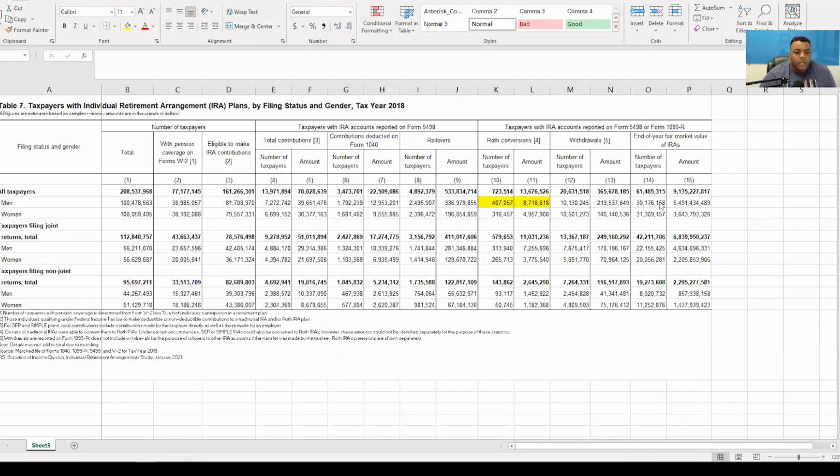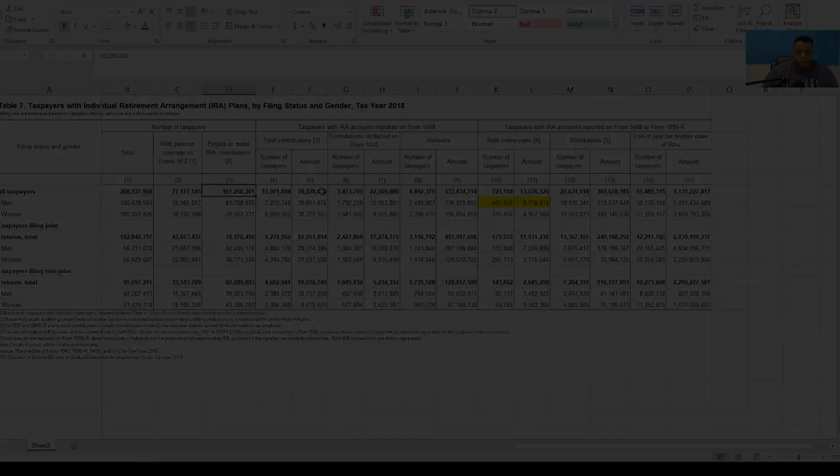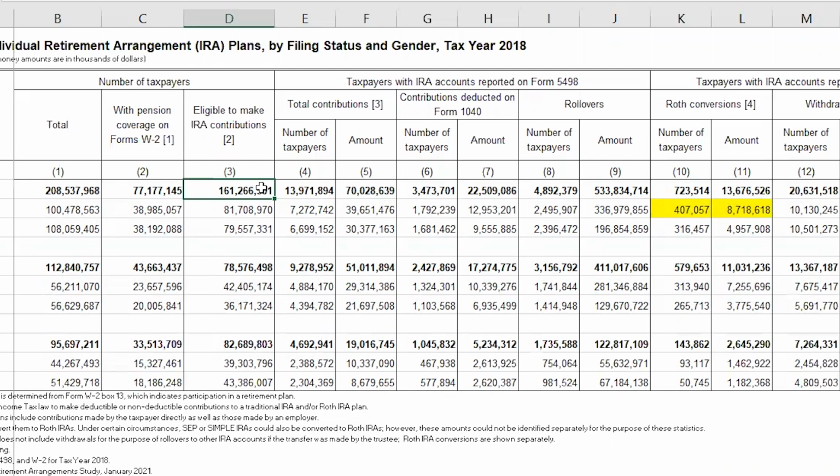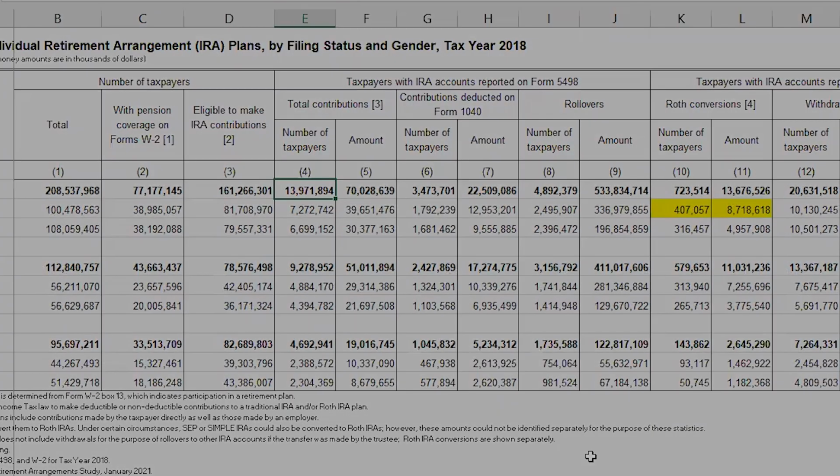So of those taxpayers, as you can see, we have 161 million that were eligible to make IRA contributions based off their income limits, et cetera. Now, total contributions. Let's take a look at this. Of those 161 million that were able to, only 14 million did make contributions.